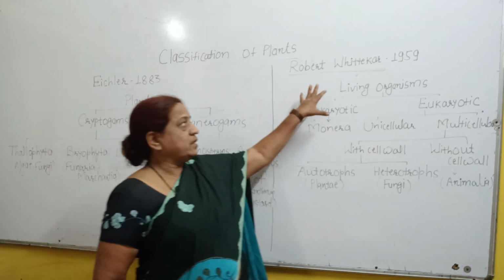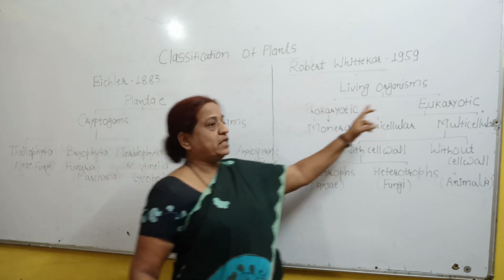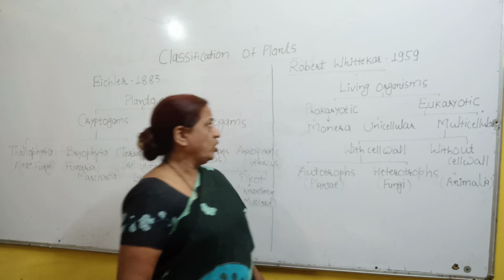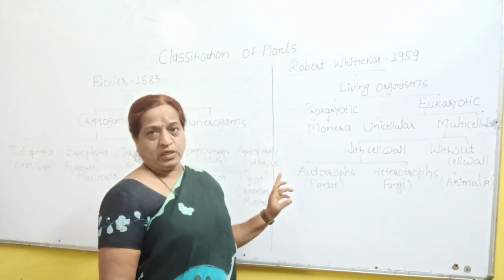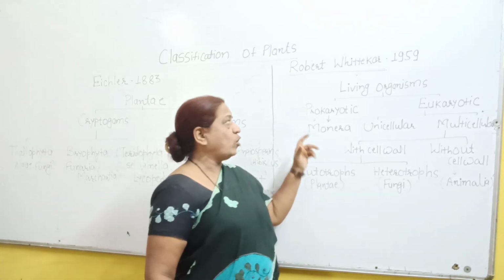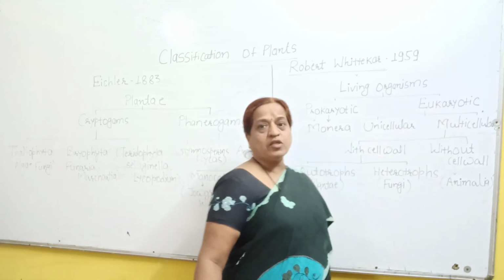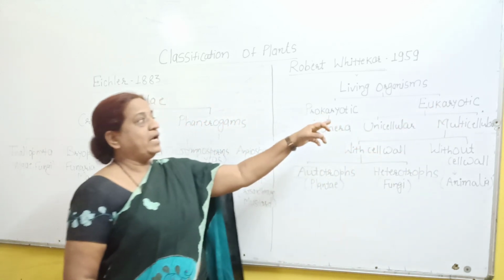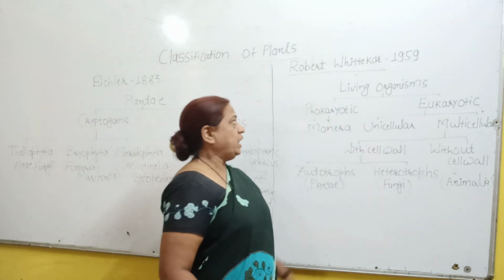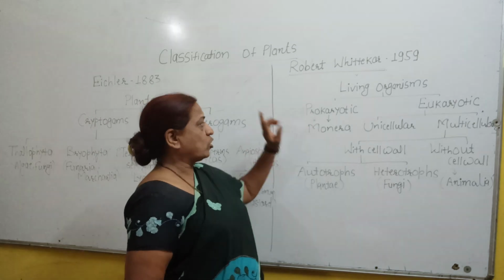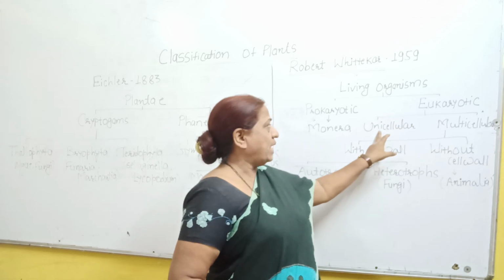And you have learned that the living organisms were classified by Robert Whittaker into groups, that is prokaryotes and eukaryotes. Prokaryotic organisms are the organisms which have a less developed nucleus. That means the nucleus is without nuclear membrane and organelles. Whereas eukaryotic organisms have a highly developed nucleus, that is with nuclear membrane and organelles. Later on, these prokaryotes are grouped into the Monera group, whereas eukaryotic organisms are again classified into two, that